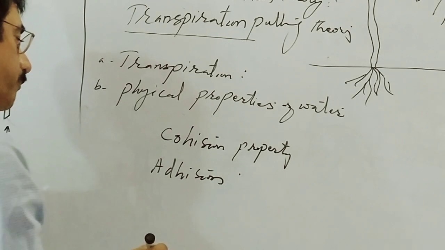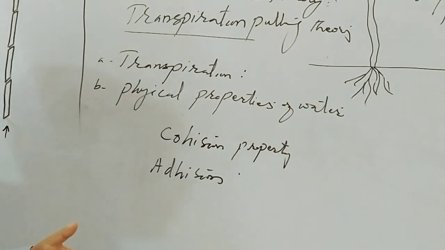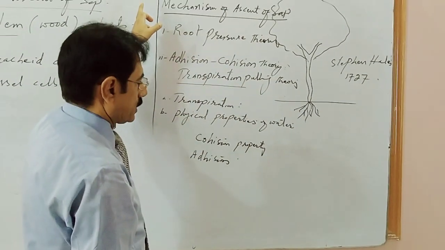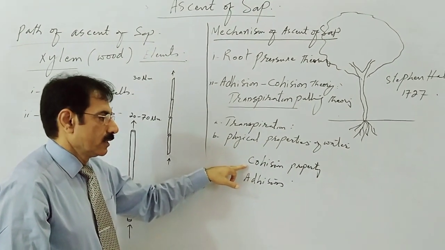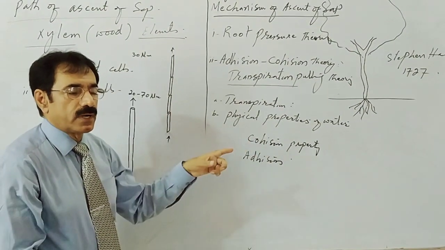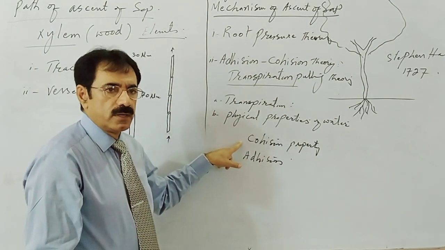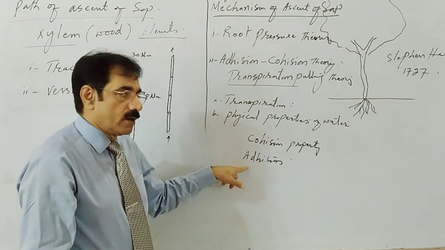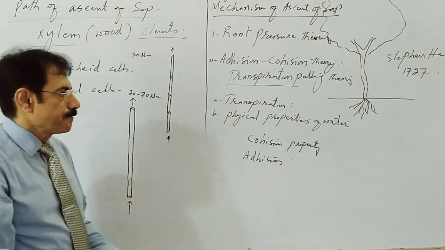Water molecules have these two important properties, which are helpful against the force of gravity in the process of ascent of sap. Cohesion is the force between molecules of the same type, meaning force of attraction between water molecule and water molecule. This is the cohesion property, cohesive force. And the force of attraction between molecules of two different types is called the adhesion property or adhesion force.